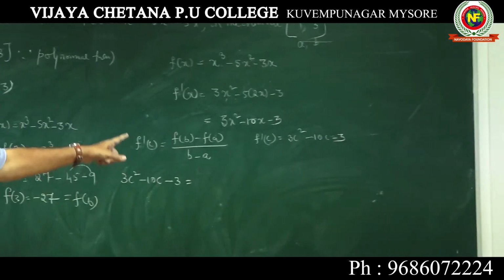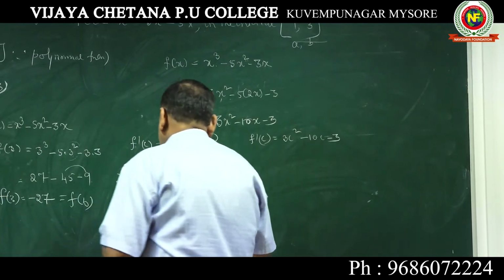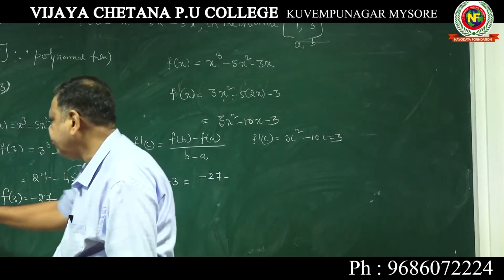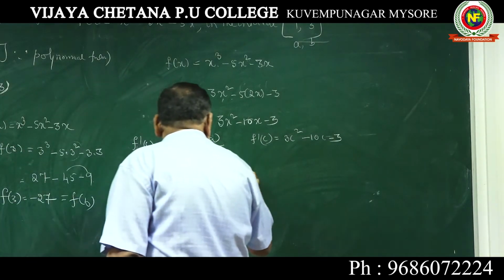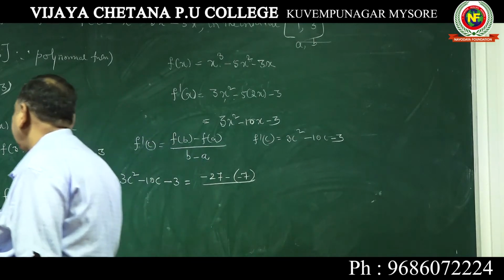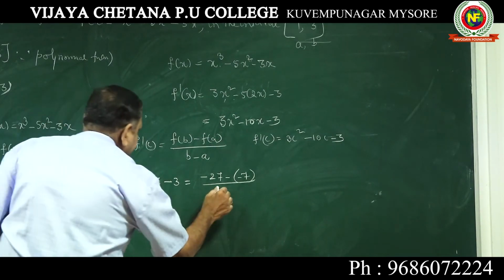Now f of b is minus 27 minus f of a, minus 7, written as minus of minus 7, by b minus a. What is b? b is 3, a is 1, 3 minus 1.